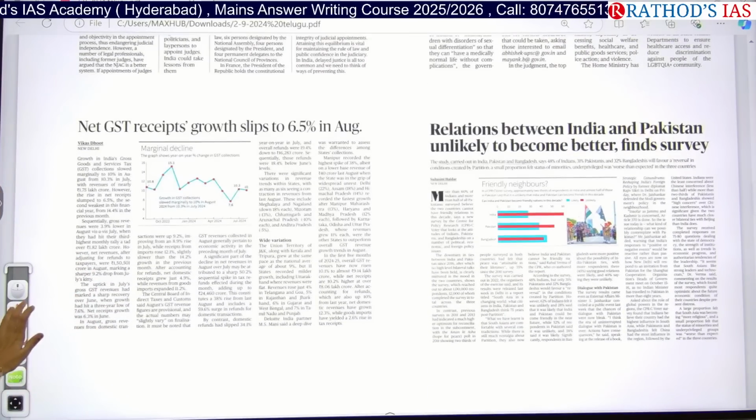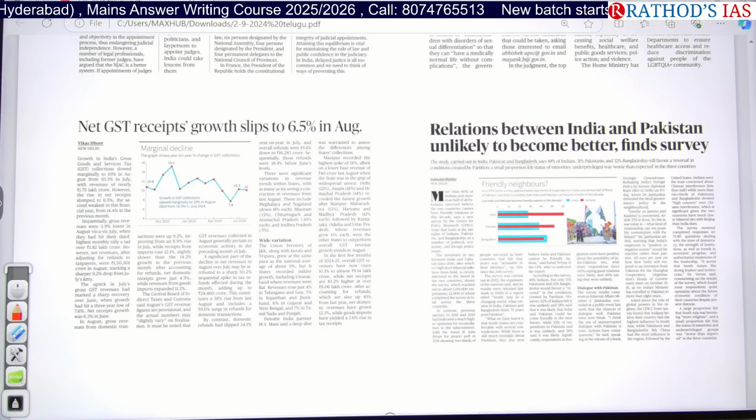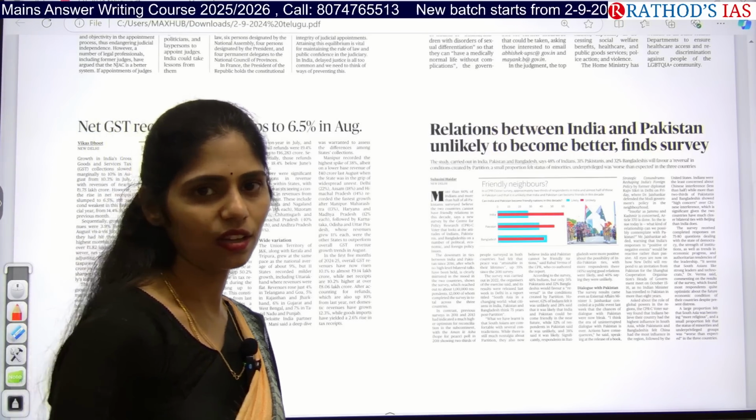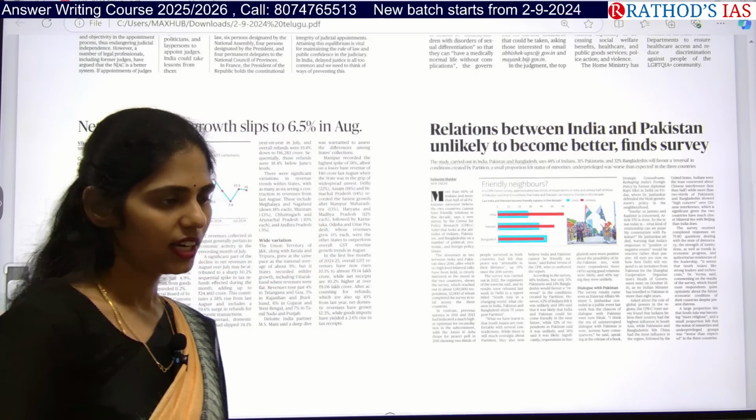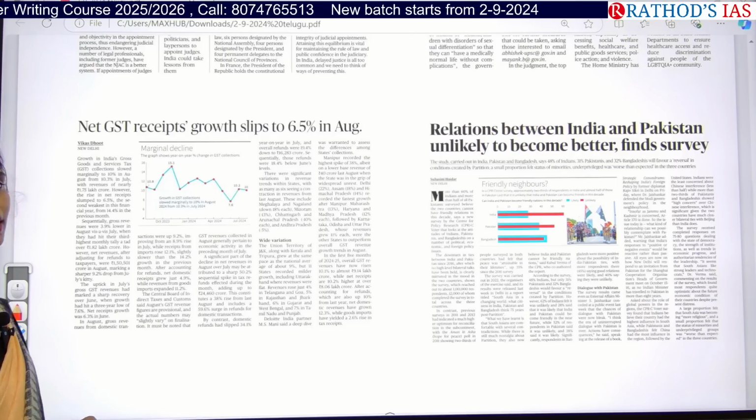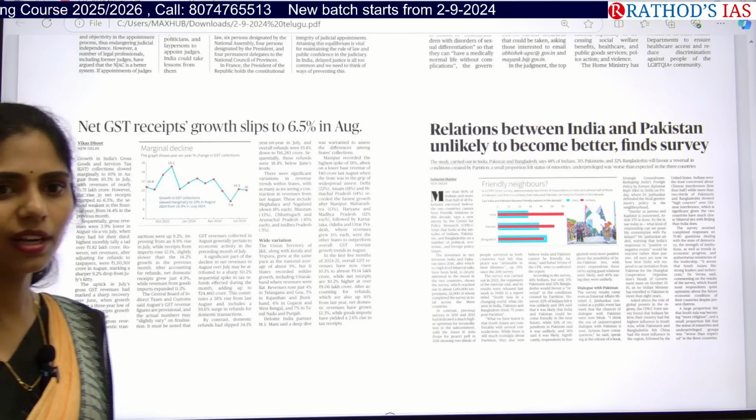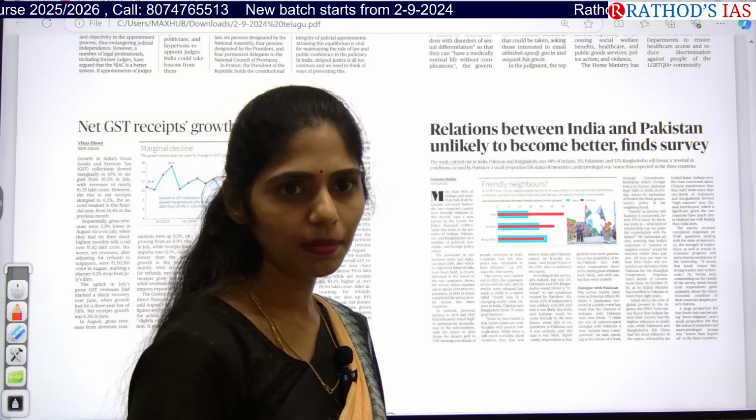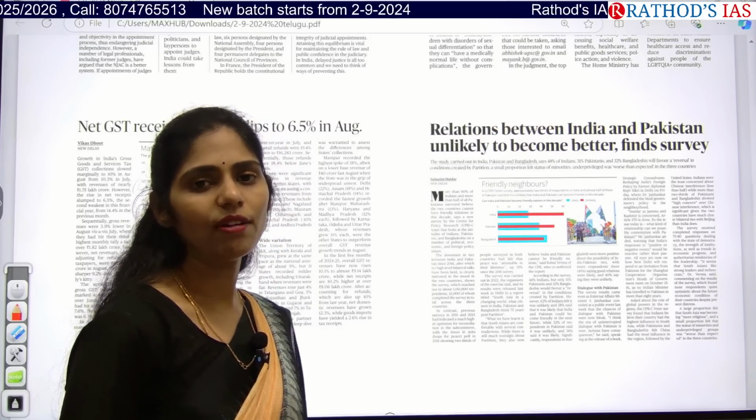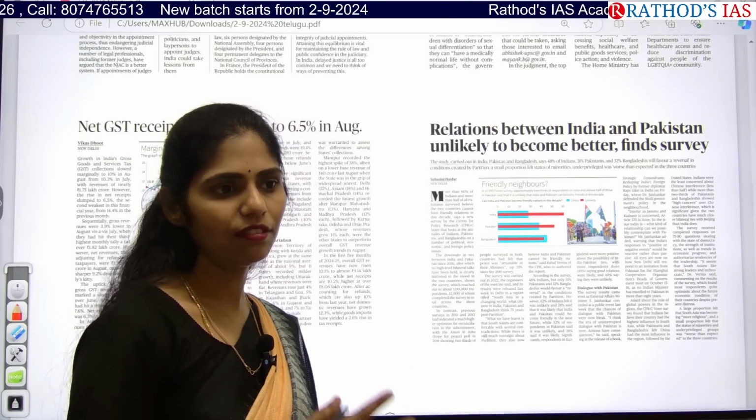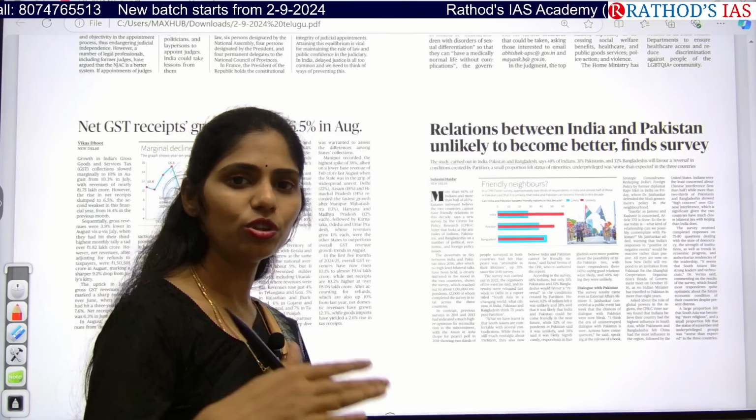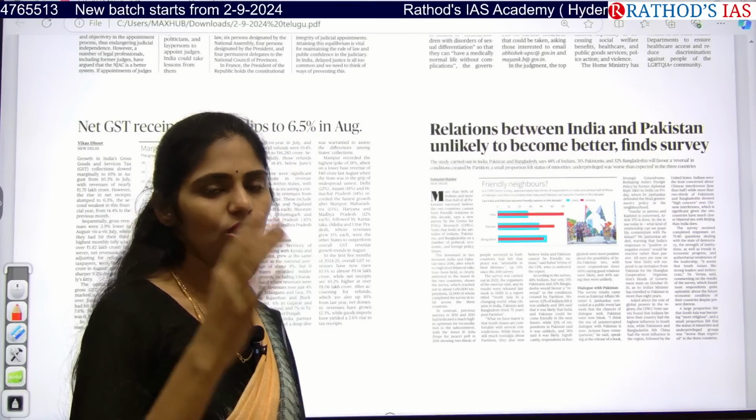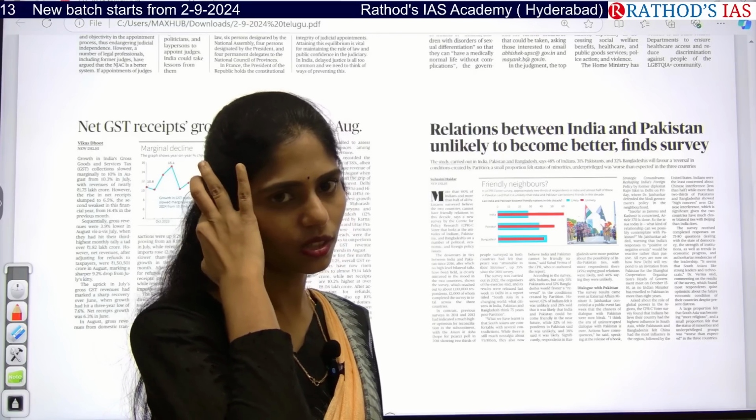And see this article: net GST receipts growth slips to 6.5% in August. GST is going on for you people, right? So what is this GST? Goods and Services Tax. Is it a direct tax or an indirect tax? Indirect tax. How was this GST passed, as a money bill or a financial bill? As a money bill. Okay. So here you have to know the differences between a money bill and a finance bill. In finance bills, we have two types, finance bill A and finance bill B. I think sir will be dealing with that in today's class.